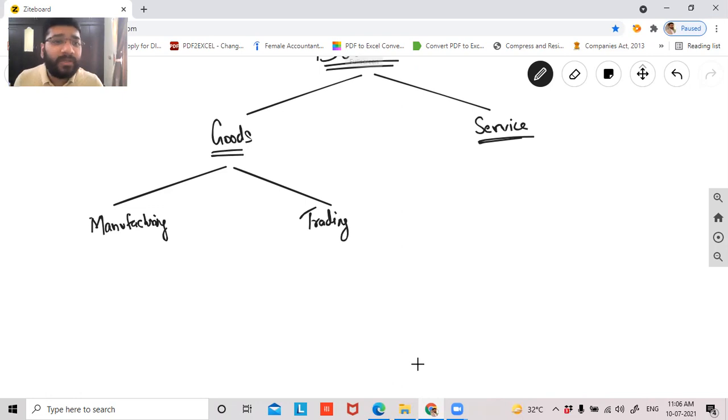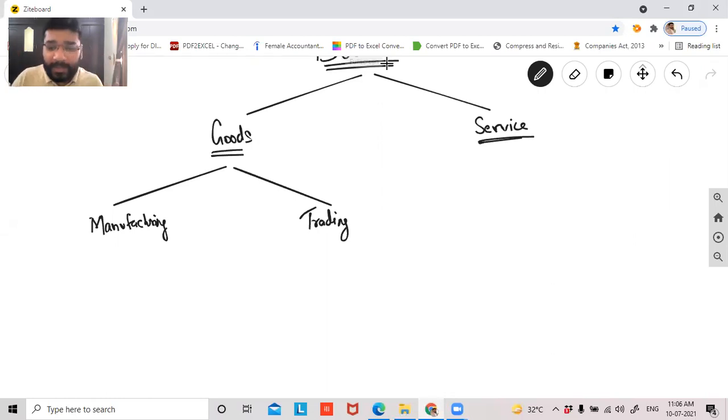Now, what is manufacturing guys? Manufacturing means you put certain raw materials in a process, in such a way that at the end of the process, you will get a new product which has its own identity, its own usage, and its own purpose, right? So that process is called manufacturing.